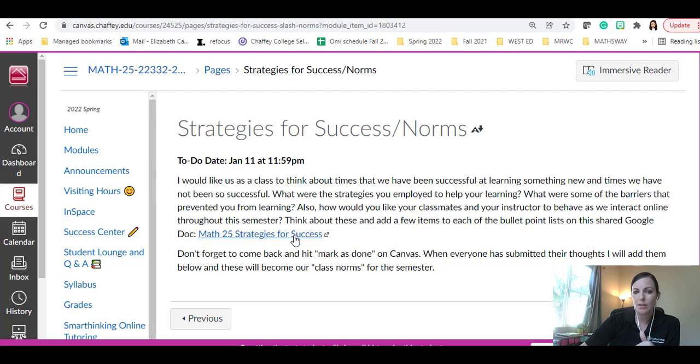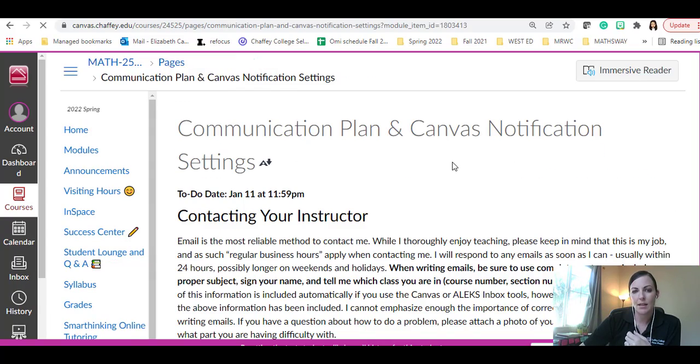We're going to work on our strategies for success and norms. So please, again, read through all of this, and then you'll click on this document to add some norms, and then you'll click mark as done once you complete that. Just hitting next again on that bottom right.